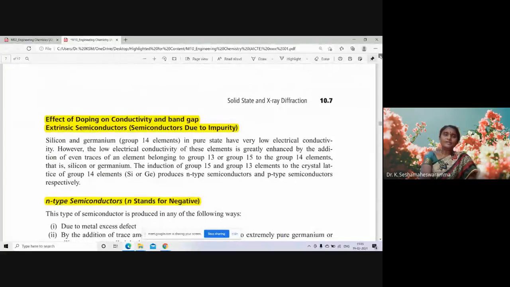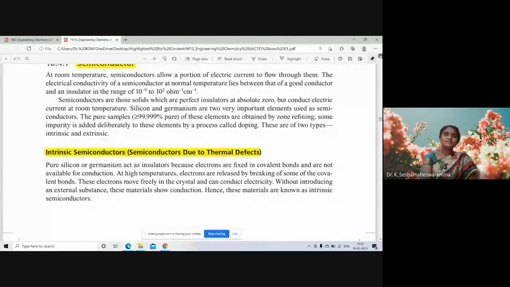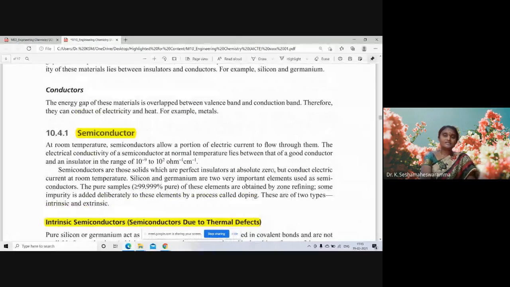Metals play an important role, and along with that, semiconductors have a lot of importance. At room temperature, semiconductors allow a portion of electric current to flow through them. But the electrical conductivity of a semiconductor at normal temperature lies between that of a good conductor and an insulator, in the range of 10 to the power of minus 9 to 10 square ohm inverse centimeter inverse, at normal or room temperature.